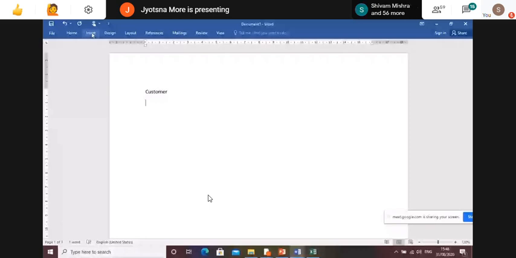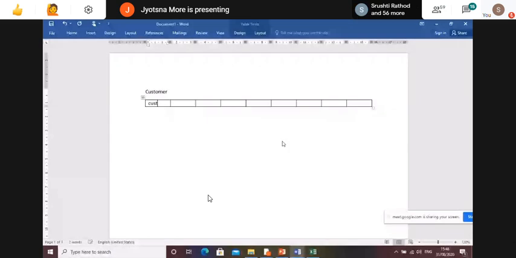So I'm adding this. The values are, suppose, customer ID. Then I have first name, then middle name, then last name, then customer city, then customer type.